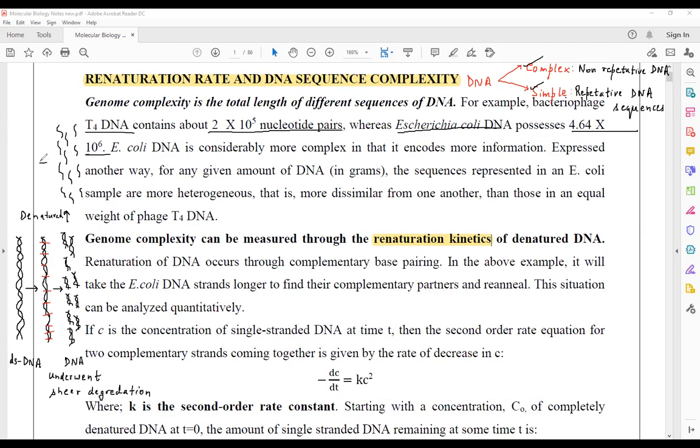And the last step is allowed to reanneal. Now, in the case of reannealing, again the complementary strands will try to bind together with each other, and this phenomenon is referred to as reannealing. Now, how this reannealing is going to take place, that we are going to visualize.